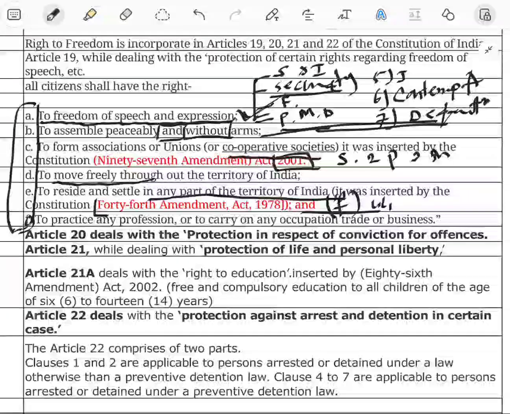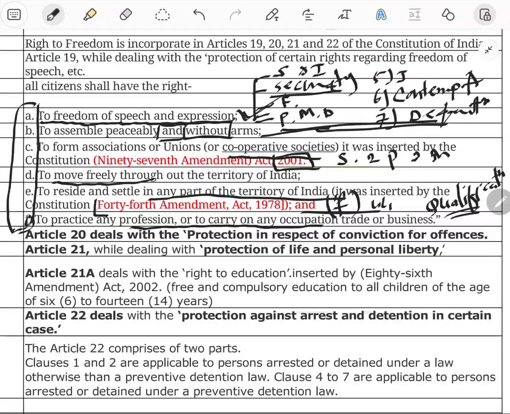Next is the right to property, which is deleted, and thereafter the right to carry on any trade, profession, occupation or business. It is also subject to reasonable restriction. The only reasonable restriction here is qualification. If you need to carry on any business, you can, but the only reasonable restriction is qualification. That's it for Article 19.